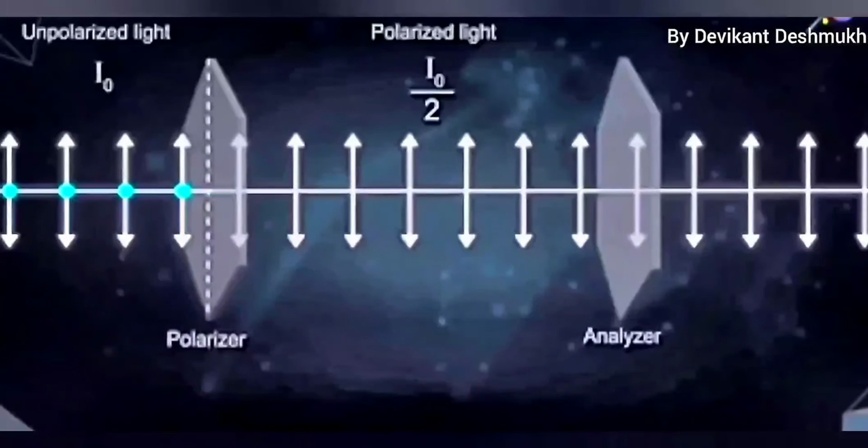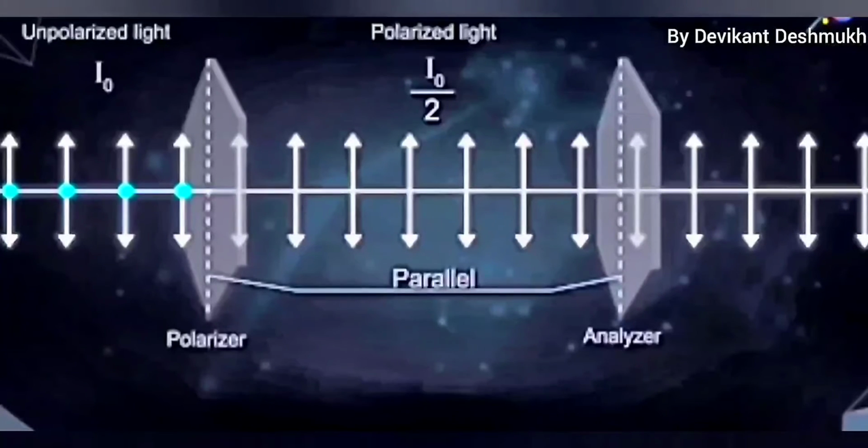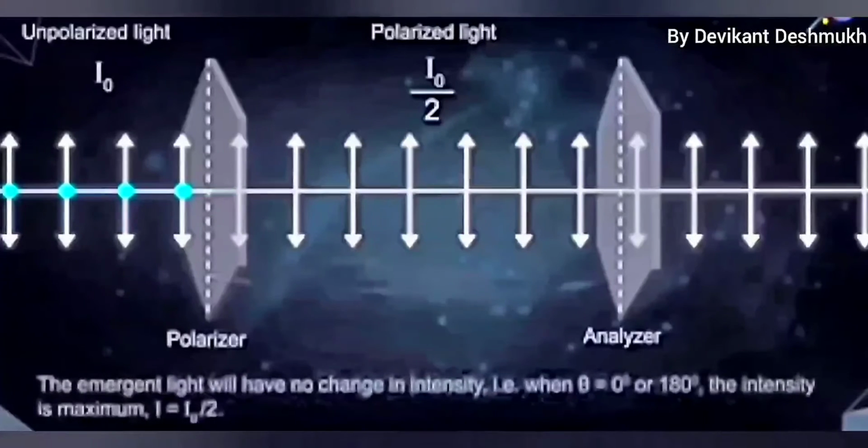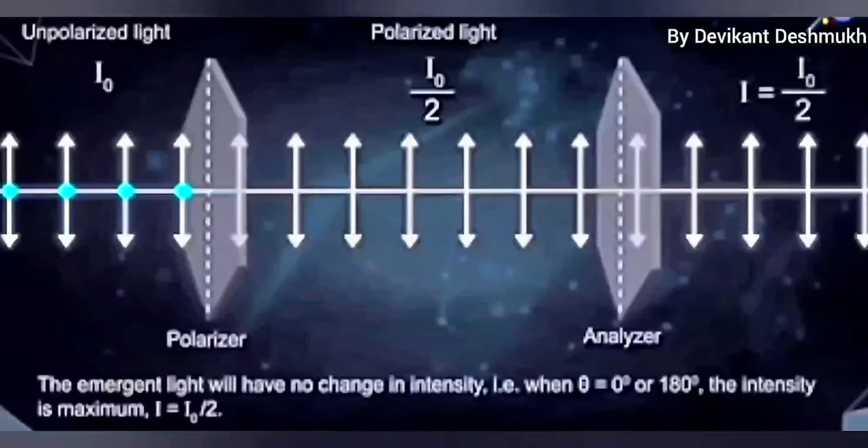When such plane polarized light is again passed through a second polarizer, which is also called analyzer, whose polarizing axes are parallel to each other, then the transmitted light has the same intensity as the incident light, that is I naught upon 2.